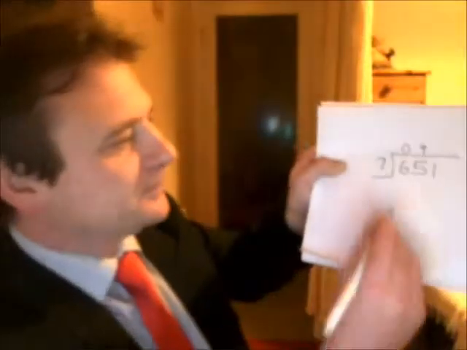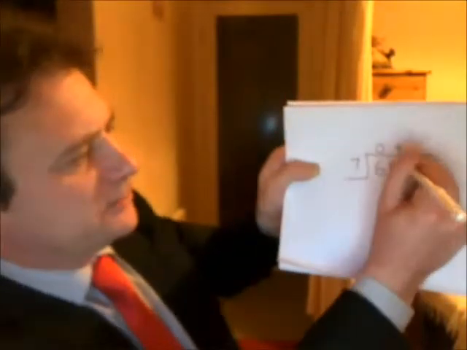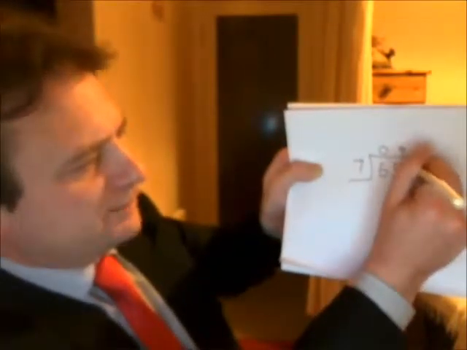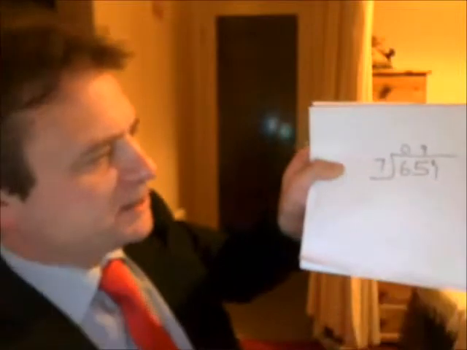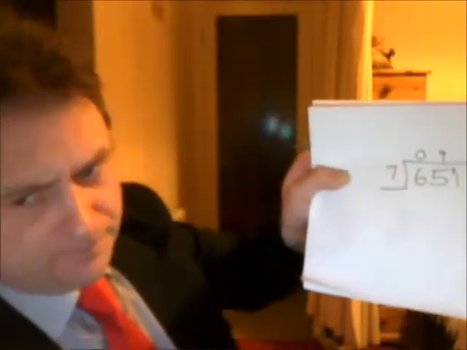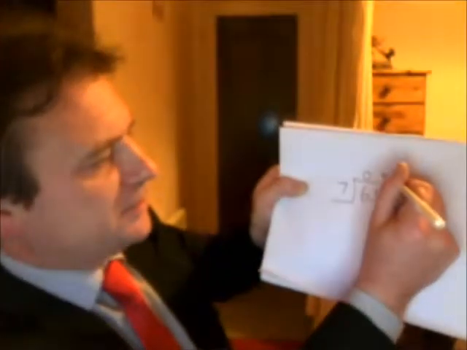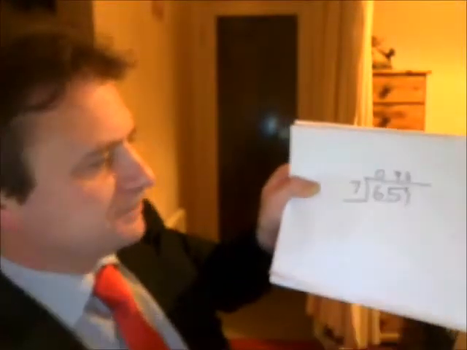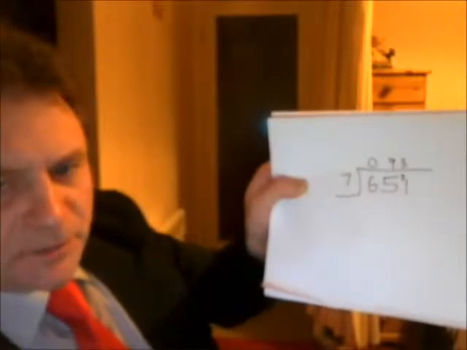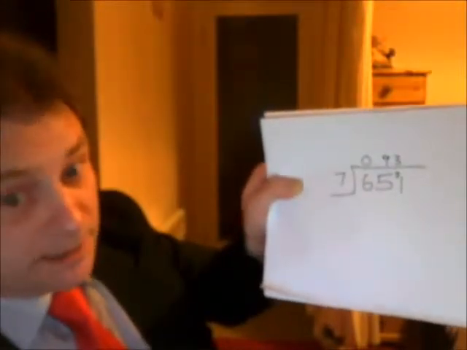But there is a remainder. A remainder of 2. We can put that over there. And that makes it 21. Does 7 go into 21? It certainly does. It goes in 3 times. So, doing the division that way, we can see that 7 goes into 651 93 times with no remainder.